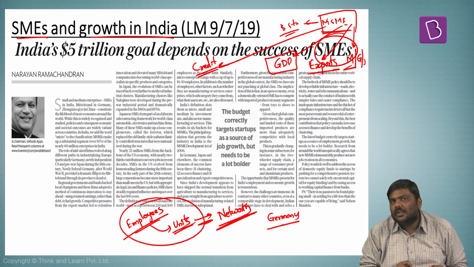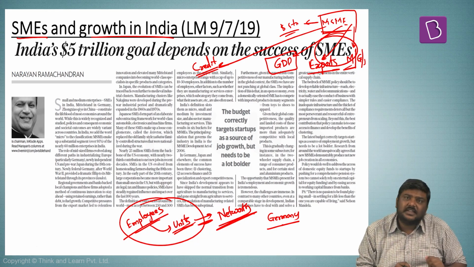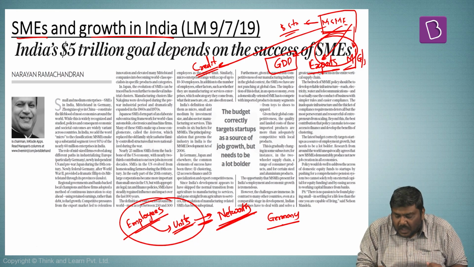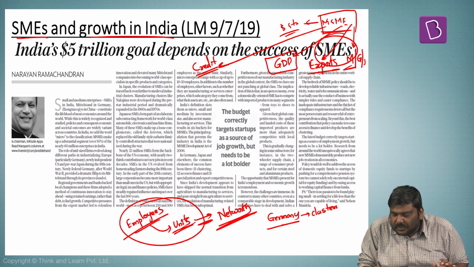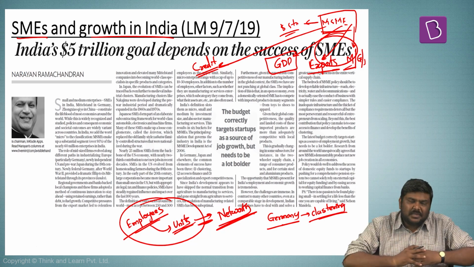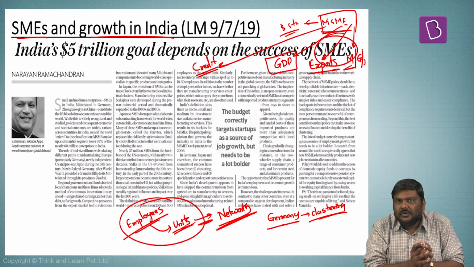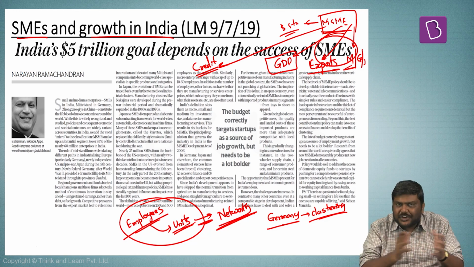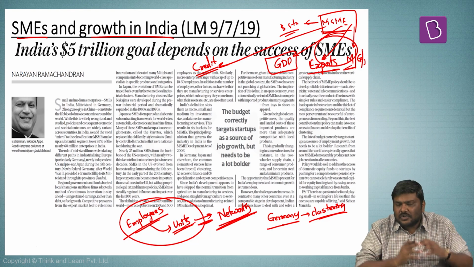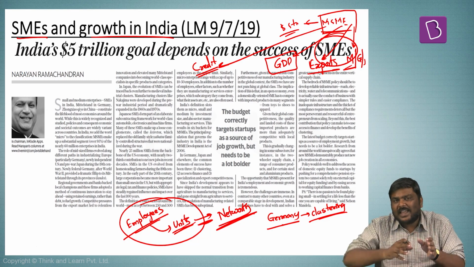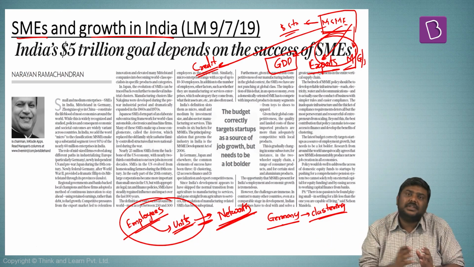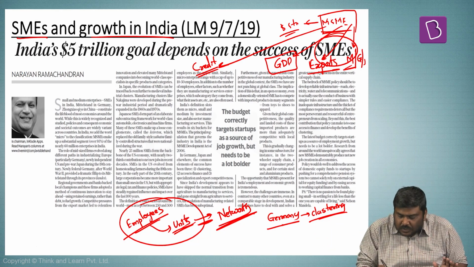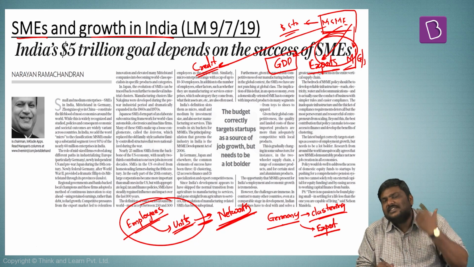very successful. And the reasons for this success in case of Germany are: one, there is a concept of clustering. What is the meaning of clustering? These MSME units or SMEs will be set up in clusters, which will promote trade amongst themselves, which will promote these SMEs to act as auxiliary units to bigger companies, which will also promote export competitiveness of these SMEs.